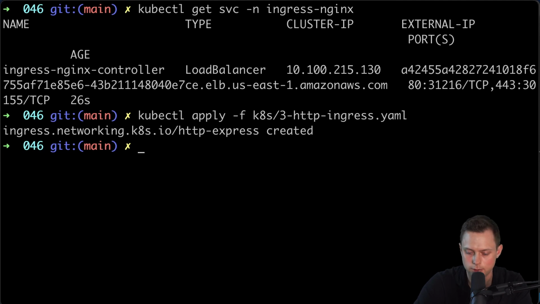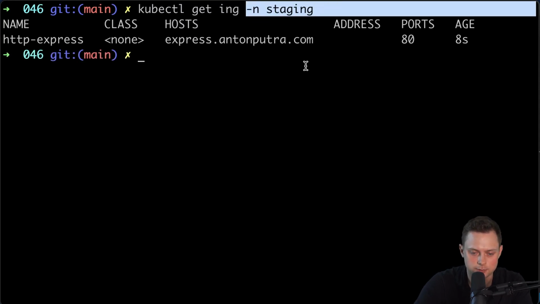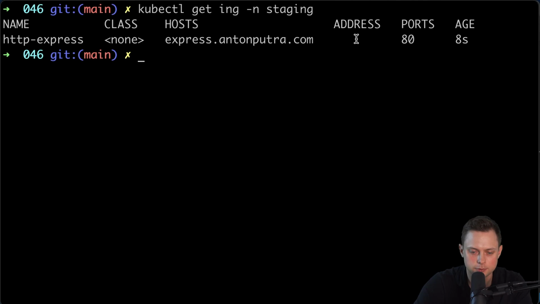Okay, ingress was created, and to list all the ingresses, we can run kubectl get ing in the staging namespace. It takes some time to actually display the DNS of that load balancer.